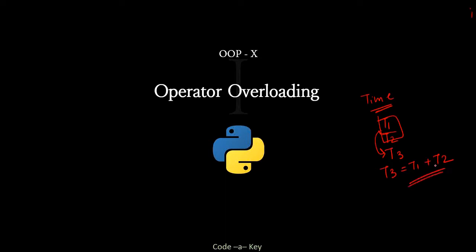Is this possible with the knowledge you have till now, creating methods and stuff like that? Can we add these two? Yes or no? No. But now we can, with the help of the concept of operator overloading. With the help of this, you will be able to add two objects.